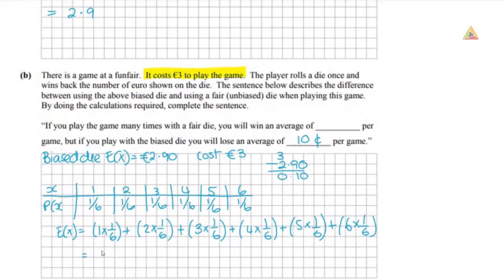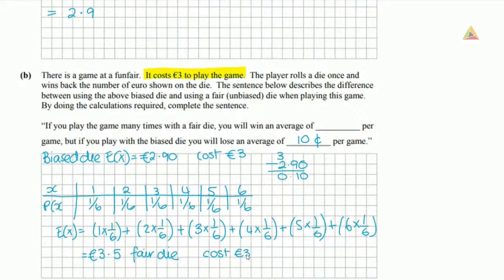And when we do that, we get an average of 3.5. So when I would roll a fair die, I would expect to get a value of 3.5. And because we're now dealing with money, so we're saying if we roll a 1, we get back €1. If we roll a 6, we get back €6. We're now going to say that that's €3.50 for our fair die. So our expected value for our fair die is €3.50, and it still costs €3. So it's still not a fair game.